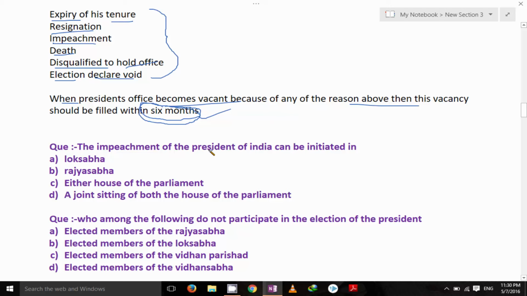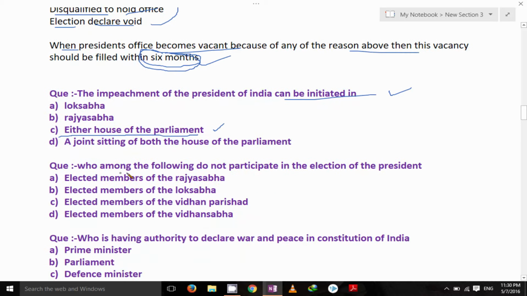The impeachment of the President of India can be initiated, I already told, in either house of the parliament. So this will be the answer. Next, who among the following do not participate in the election of the president? Do not participate. Okay, here it is written do not participate, not participate. Always read the question carefully. So elected members of Rajya Sabha, elected members of Lok Sabha, elected members of Vidhan Parishad and elected members of Vidhan Sabha.